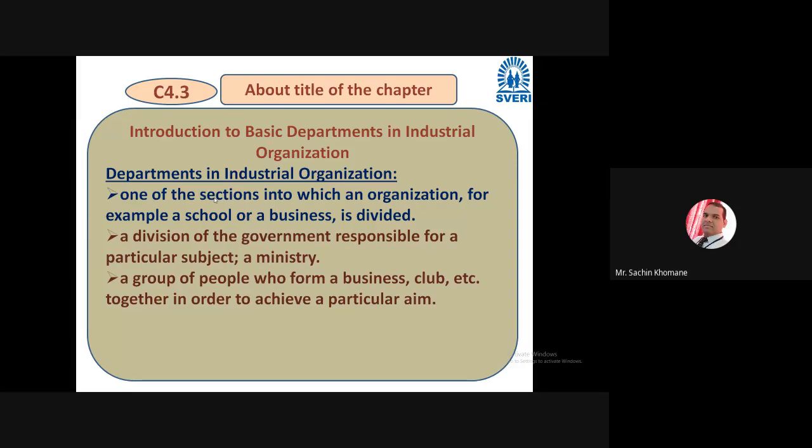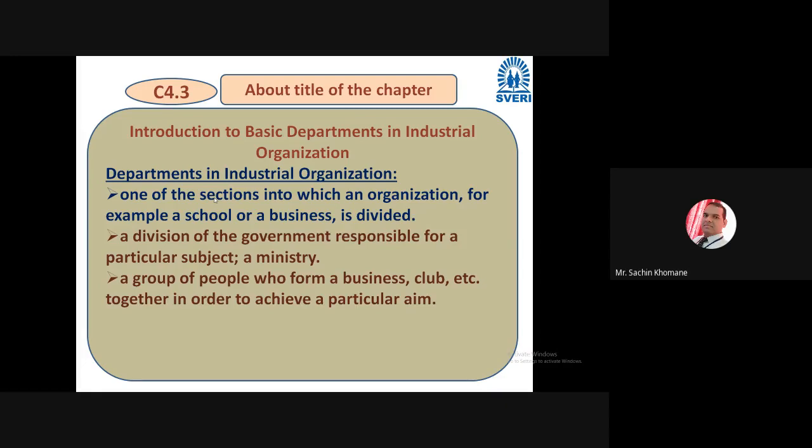What they are expecting is only an introduction. Still, we are going to discuss in detail what those departments are. Three departments are there in the syllabus, and even though it is an introduction, we are going to see and imagine what is happening there. So in this title, only two words are very, very important: departments and organization.